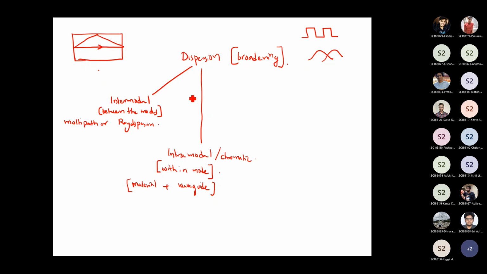The other kind of dispersion we studied, which is dominant in single mode optical fiber, is called polarization mode dispersion. This is the dispersion that will always dominate in single mode optical fiber, and will also limit the bandwidth of an optical fiber.